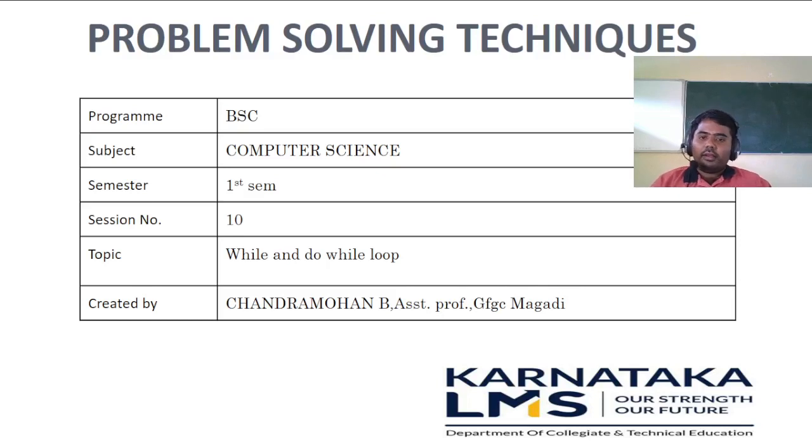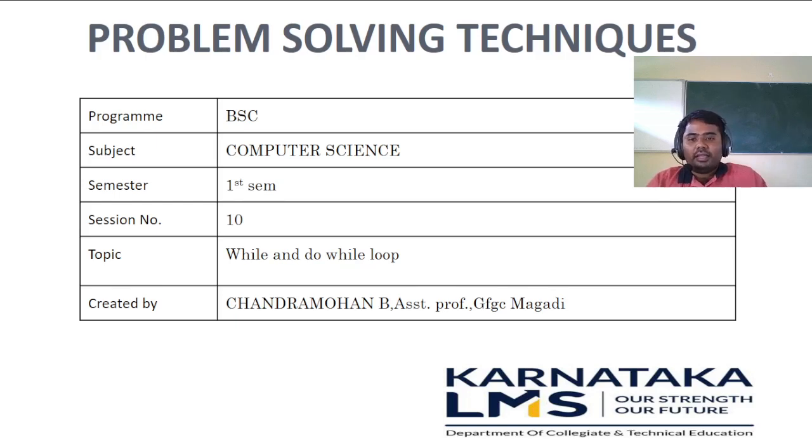Hello all. In the last class, we were discussing different types of looping statements. A loop is a process of executing some set of statements a number of times until some end condition is met. We have discussed the for loop also in the last class. A for loop will execute some statements a fixed number of times.